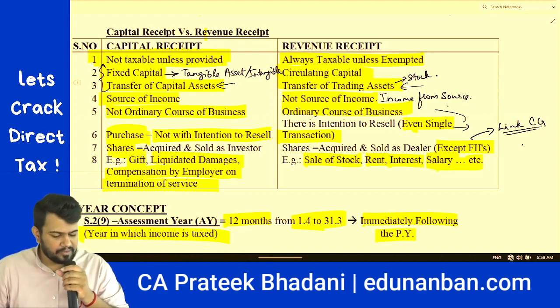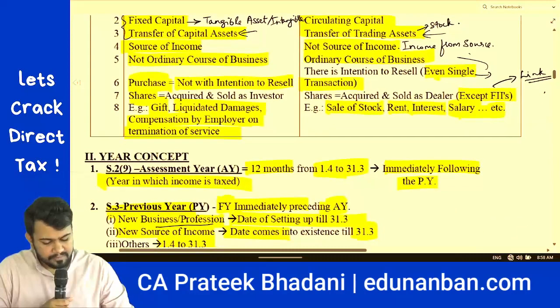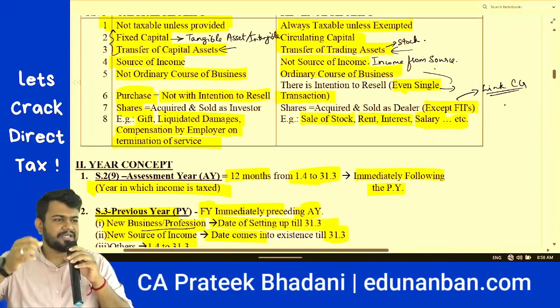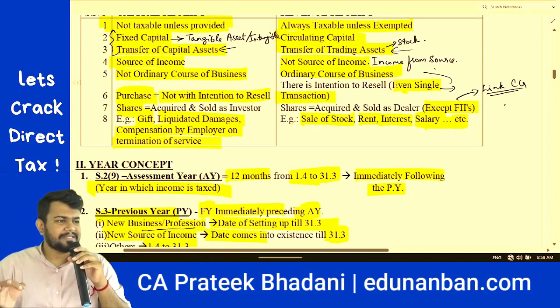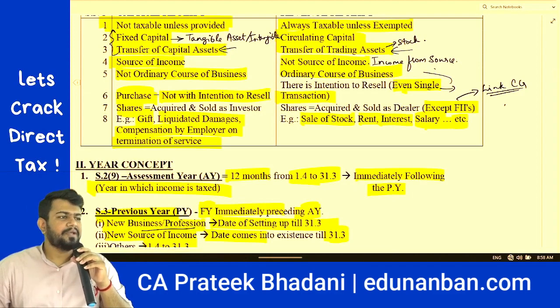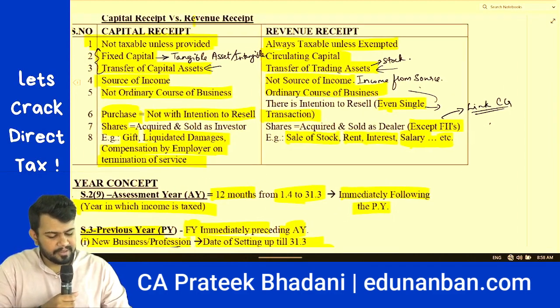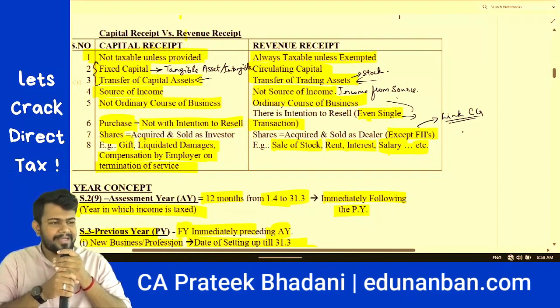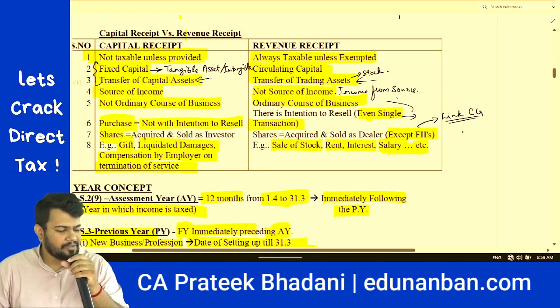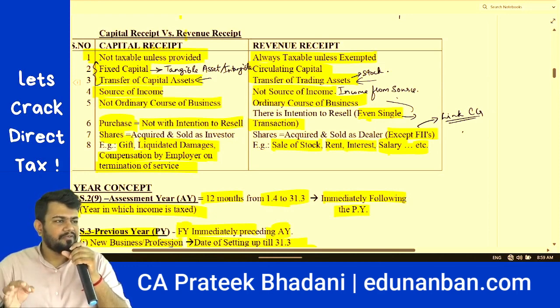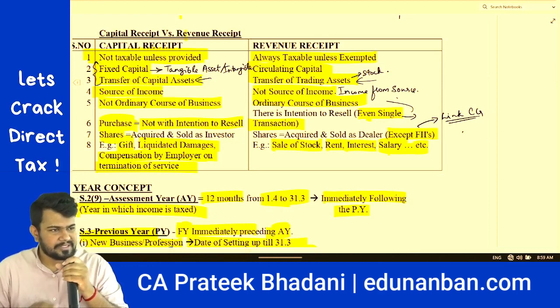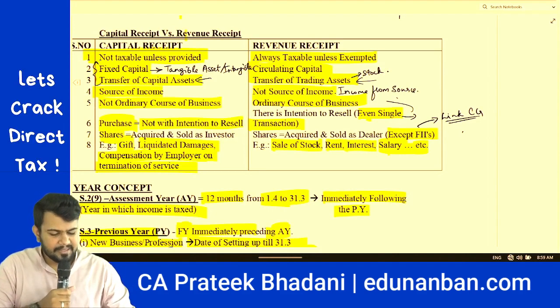In case of shares, if the shares are acquired and sold as an investor, then it will be called capital receipt. However, if shares are acquired and sold as a dealer, it will be called revenue receipt. Exception: foreign institutional investors, which we will learn in the capital gains chapter.